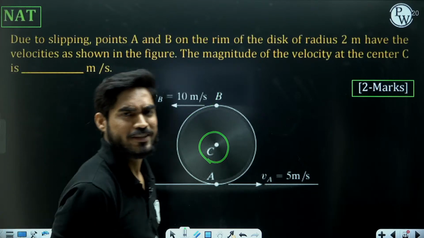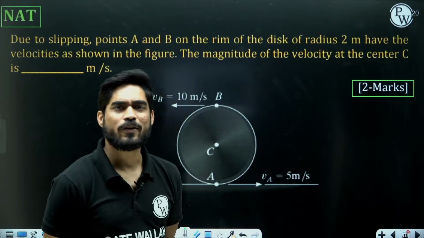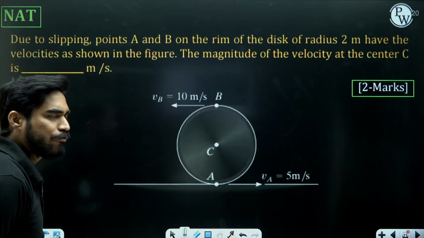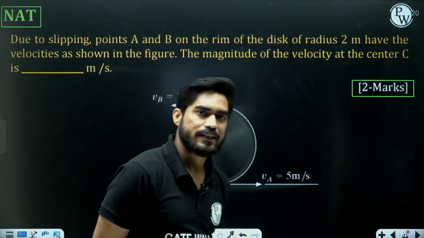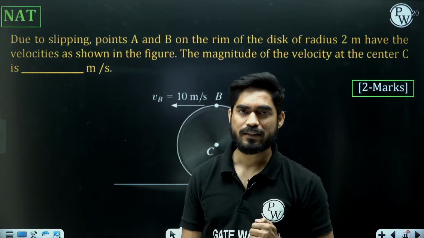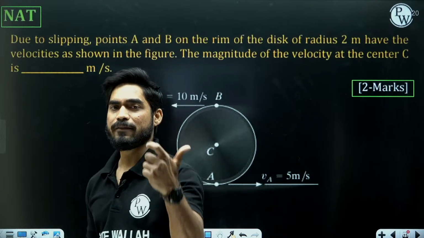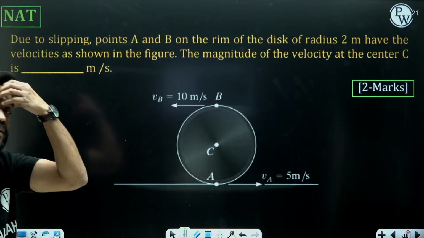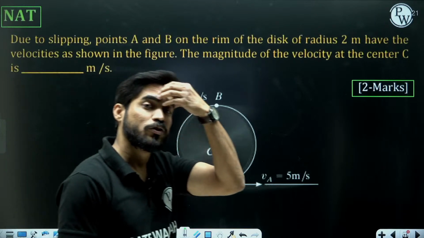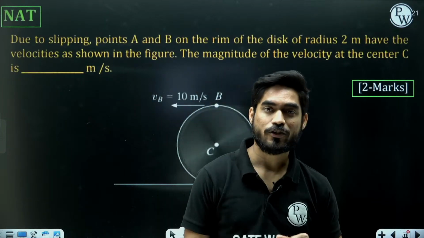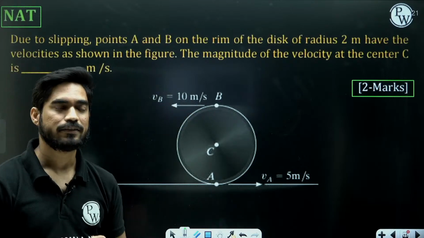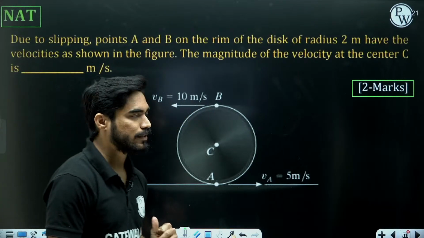So let's solve this question. Now, how are we going to solve this question? In order to solve this question, we can either use the relative velocity method or we can use the I center method. So which method are you guys using? I want to know which method you prefer. Relative velocity method or the I center method?